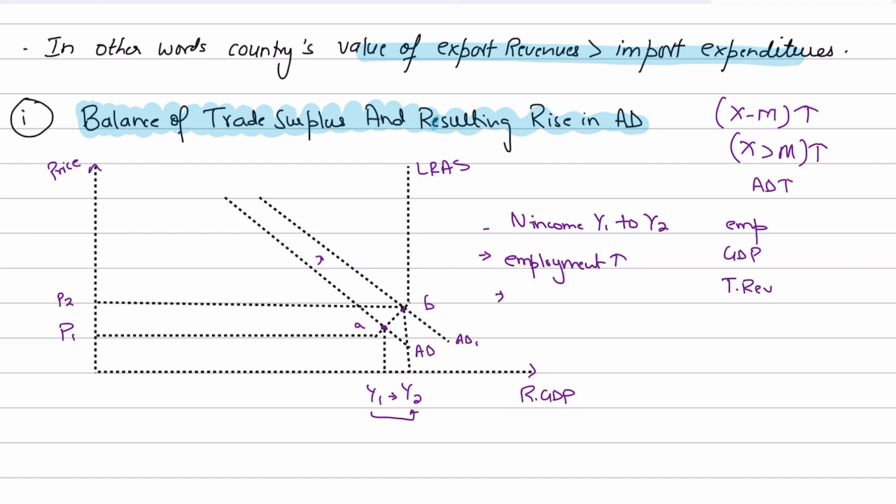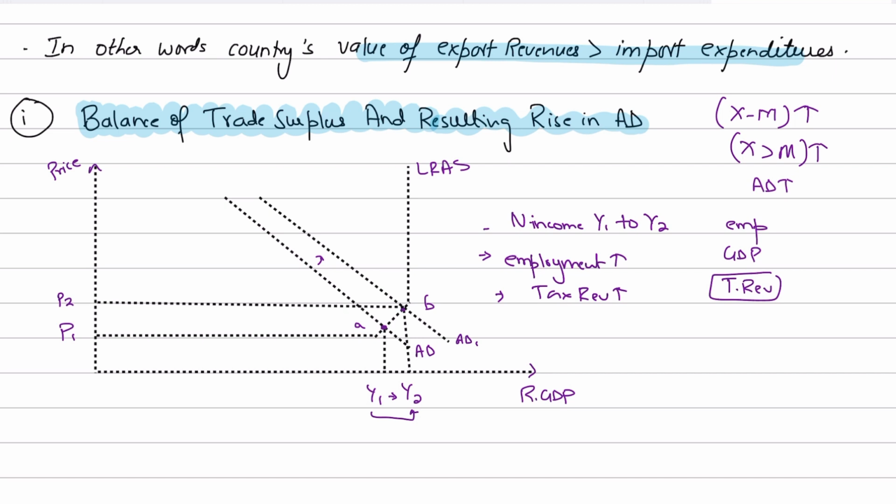Again, like I said, tax revenues would also rise. If national income is rising, definitely tax revenues would rise. Revenues from income taxes, revenues from sales taxes, revenues from corporate taxes, all three would rise, right? Because if consumers are spending that money, they will be paying more in sales taxes, and if employment is rising, then more revenues from income taxes. If the export industry is growing, then more revenue from corporate taxes as well. So you need to explain all three, how tax revenue is rising, right? It would have a good impact on your answer.